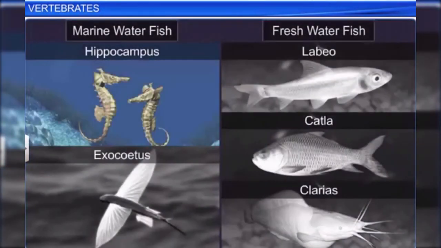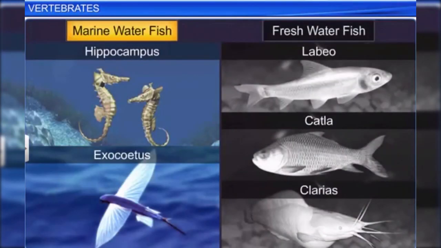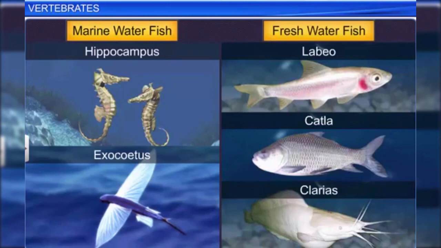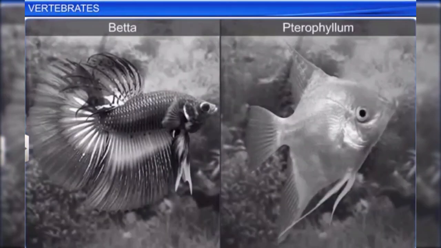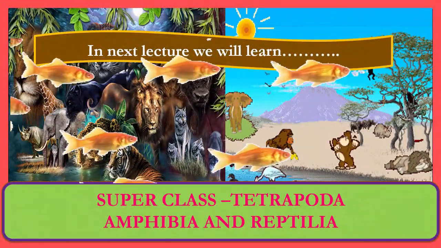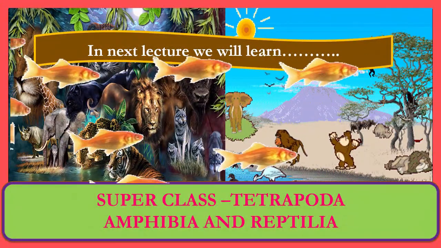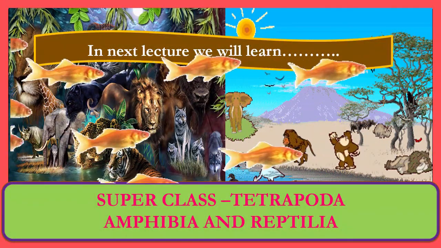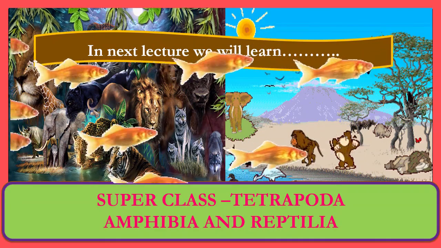Hippocampus and Exocoetus are marine fish, while Labeo, Catla, and Clarias are freshwater fish. While some fish like Betta and Pterophyllum are used in aquariums. In the next lecture, we will discuss the superclass Tetrapoda, in which we will discuss the Amphibia and Reptilia classes. Okay, so till then, goodbye.